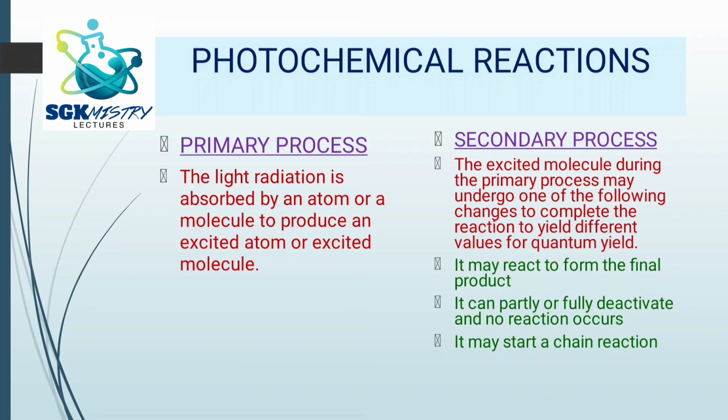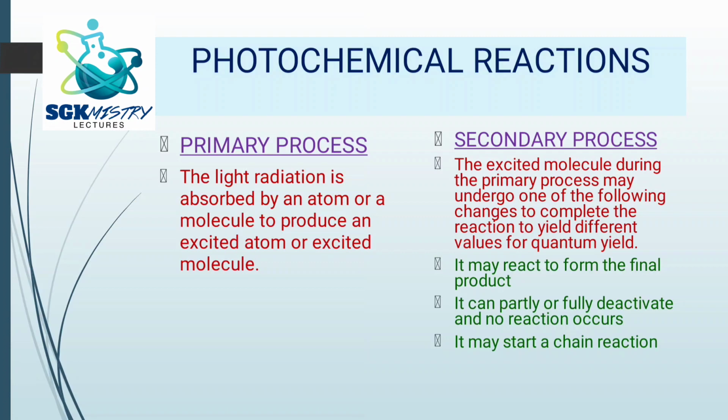So now let us try to understand what is a primary process and what is a secondary process in photochemical reactions. You might have seen in the second law, right? It states that in a primary process, so that is what we are going to study now. What is primary process and what is secondary process in case of photochemical reactions? Primary process is where the light radiation is absorbed by an atom or a molecule, and here the atom or the molecule goes to the excited state. So this is the primary process.